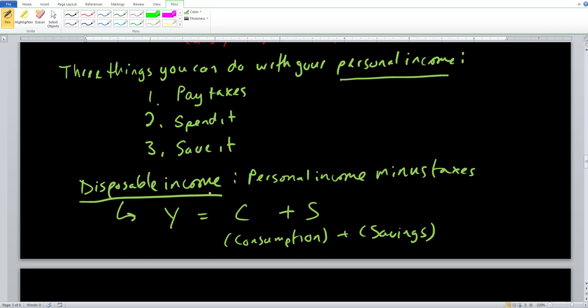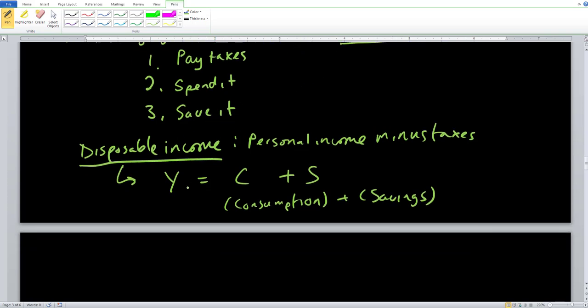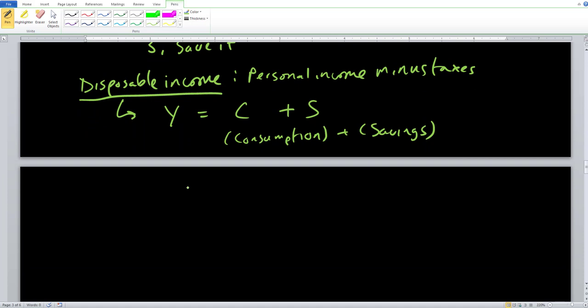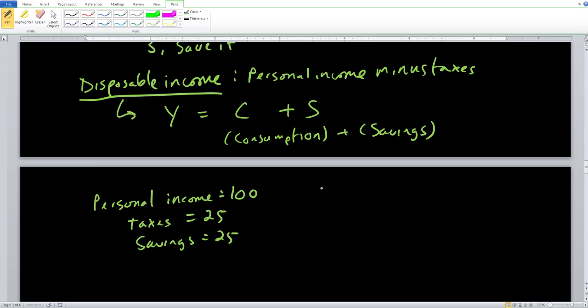But in this instance, in terms of disposable income, the main differentiation that we want to make here is that disposable income is not the same as your personal income. So just a very, very quick example, just throwing a few arbitrary numbers right here. Suppose that I tell you that your personal income is equal to 100, your taxes are equal to 25, and your savings, say, are equal to 25 as well. And I want you to find your consumption.